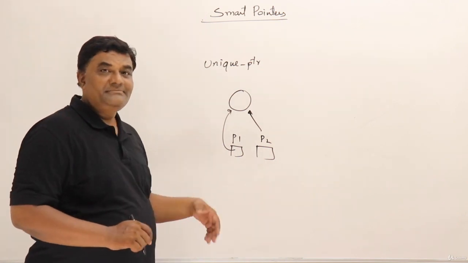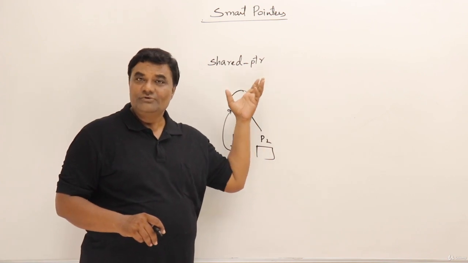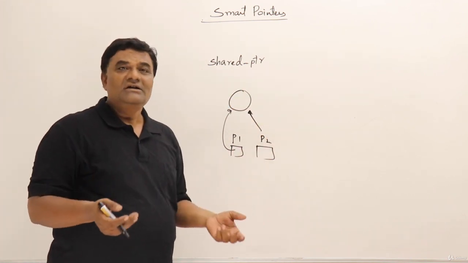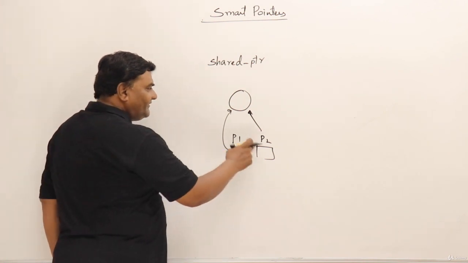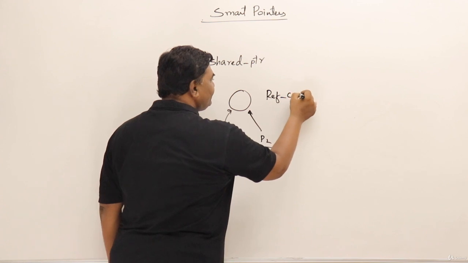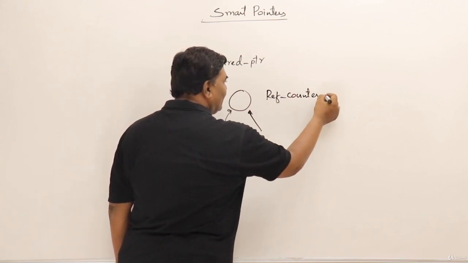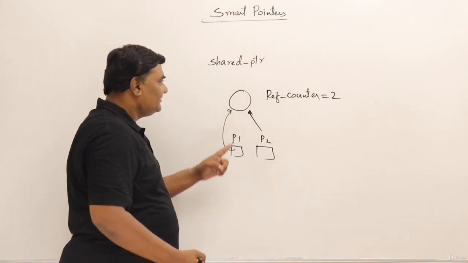Now let us see what it means by shared pointer. Just like how we have just now used unique pointer, in the same way we just change the name and call it a shared pointer. Then more than one pointer can point to this one and it will maintain a reference counter. Right now 2 pointers are pointing to this one, so the counter will be 2.